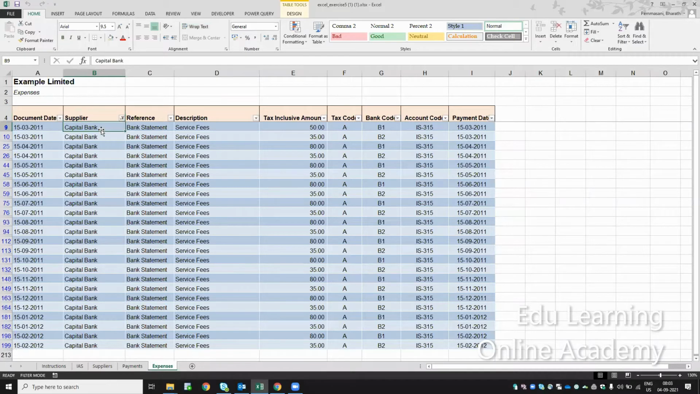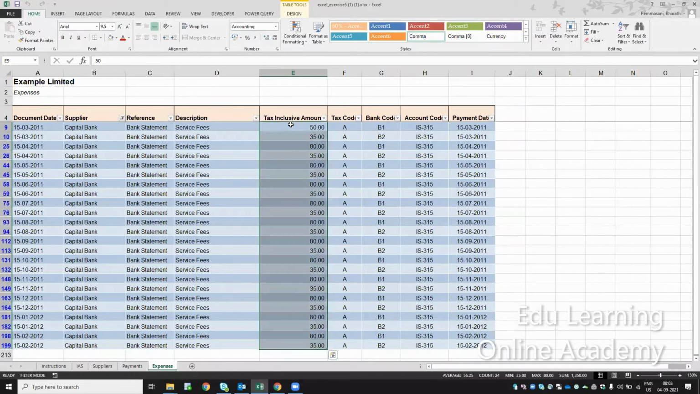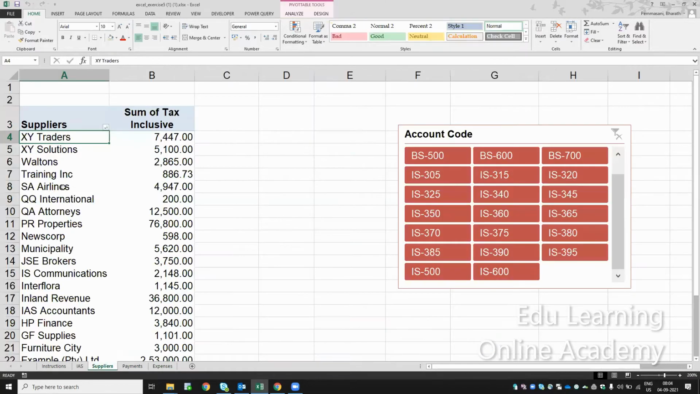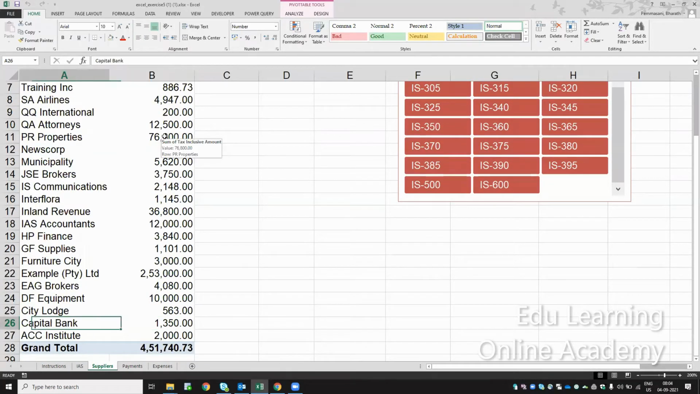So now I have the capital bank, and I wanted to see what is the total amount of capital bank. Similarly, I'll get the total amount for all the suppliers. If you see, the total amount is 1350. For XY traders, it is this much. So capital bank is 1350.